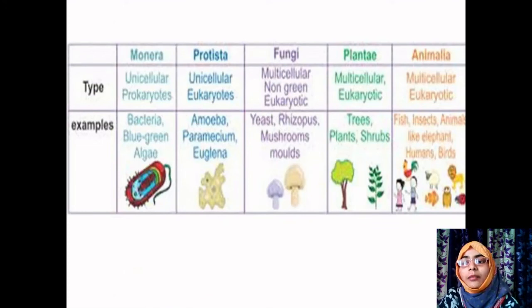I'll go with the Monera. Monera are prokaryotic bacteria. Some make us sick, but many more help us. They don't have a true nucleus. That's why I told you, bacteria will not have a true nucleus. Many of the bacteria are harmful in nature, but some are also useful. For example, lactic acid bacteria, which help in the conversion of milk to curd.